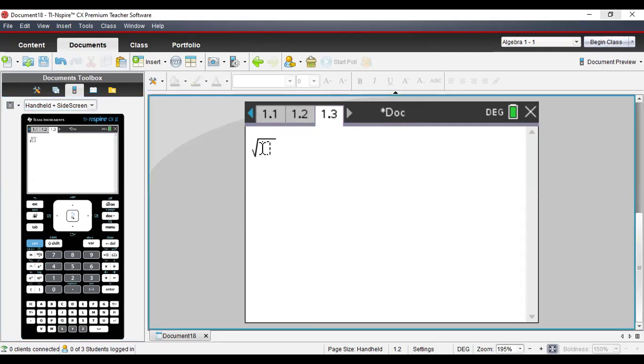Oh, come on, man. I keep thinking that I'm typing these things in and I'm not. 0.9698628216, press enter. And it says that the correlation coefficient is going to be 0.98. You look at the 8, you go to the right, it's a 4 or below, so it's just going to be 0.98.